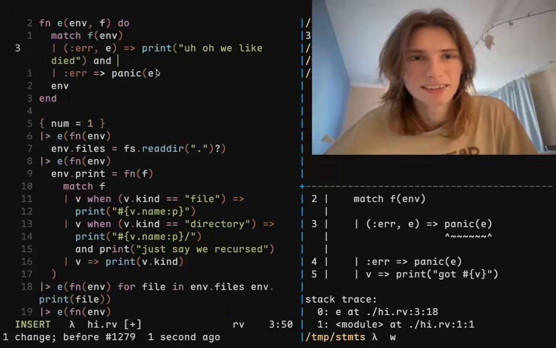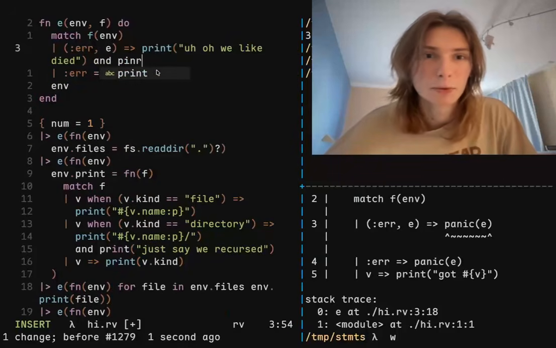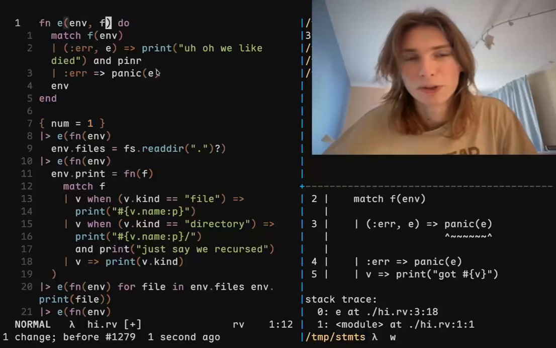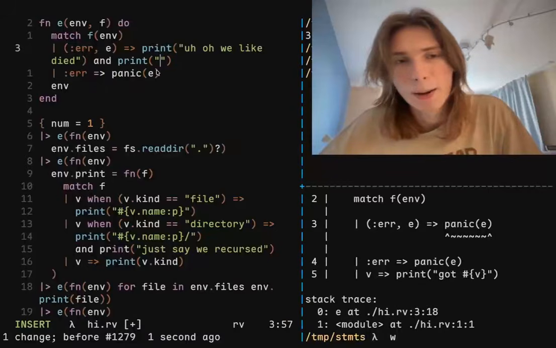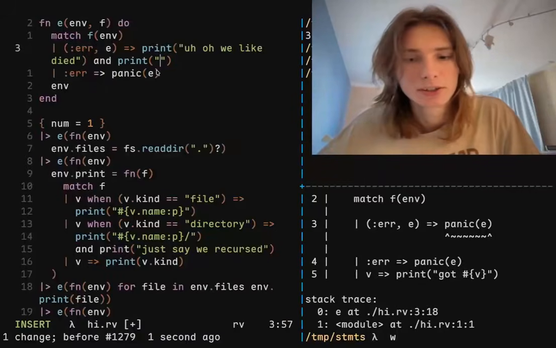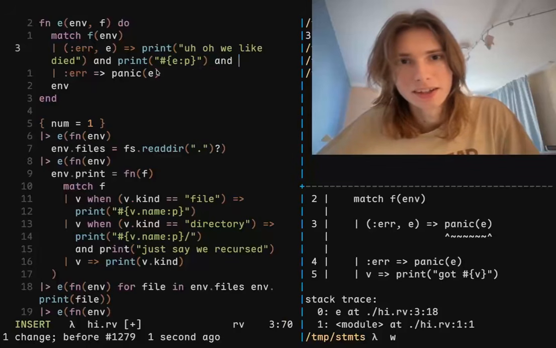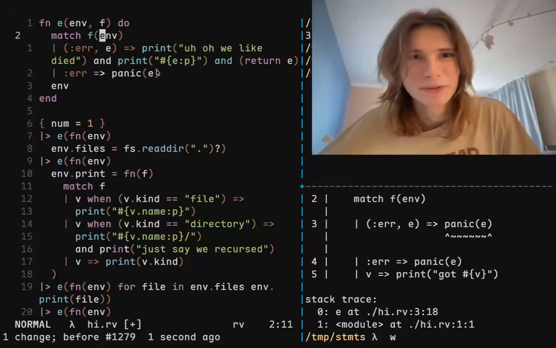And then let's say and print, because remember, we only have one do end to work with. We can't make any more do ends. So this is just what we have to work with. Print the thing itself in a pretty format, and then we say and return, and return e.